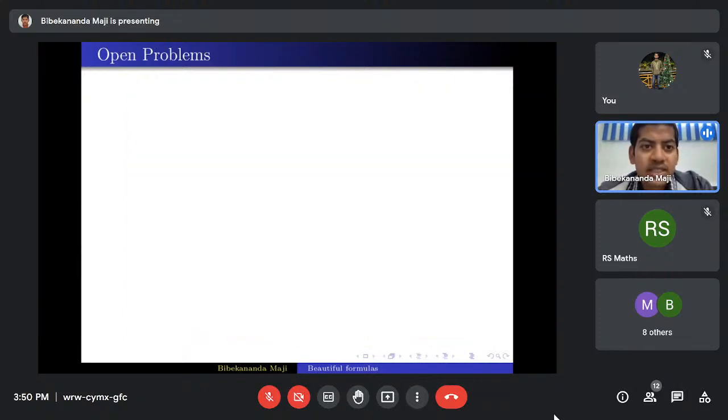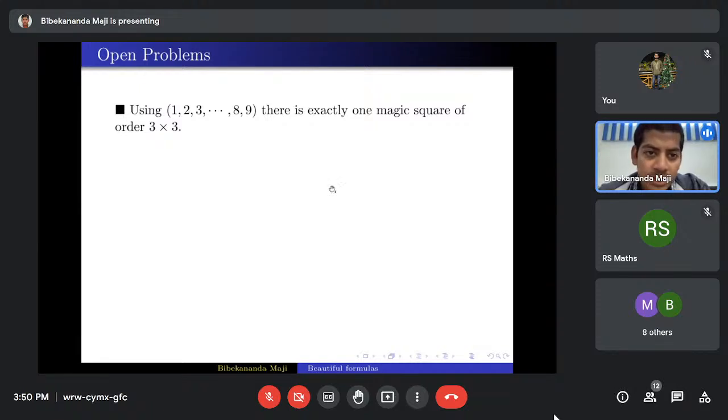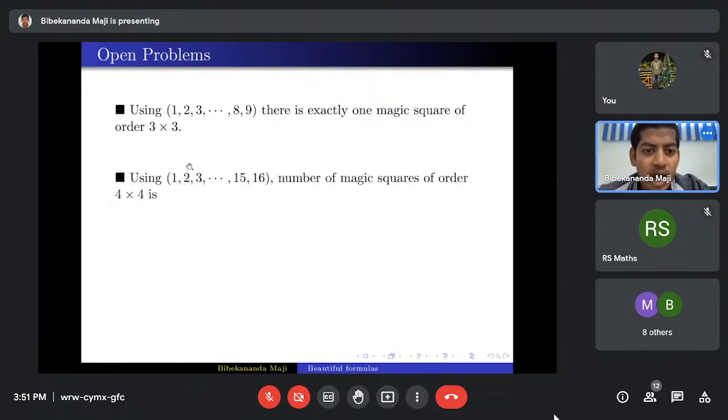Now, I'll mention a few open problems inspired from this magic square. Using the numbers 1, 2, 3 up to 9, I have already mentioned there is exactly one magic square of order 3 cross 3. Now you may ask how many magic squares can we form using the numbers 1, 2, 3, 4 up to 16. So 4 by 4 magic squares we are talking about. That number is 880, quite big, right? Again, the number of magic squares of order 5 cross 5 is an even bigger number.